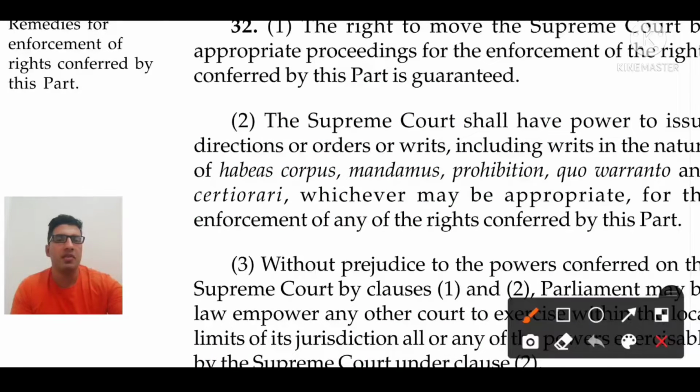Now jump to the mandamus. What is mandamus? Mandamus means we command. It means the judiciary is supreme and the judiciary would command. What type of case would there be in which the judiciary would command?